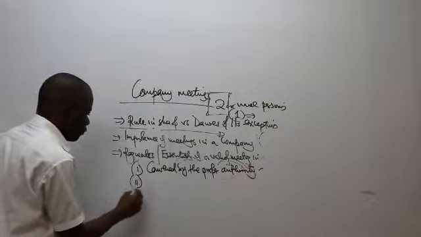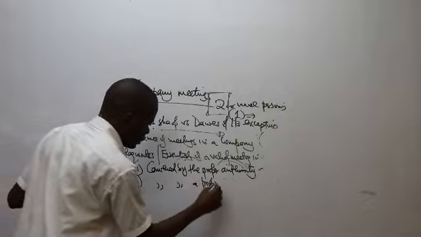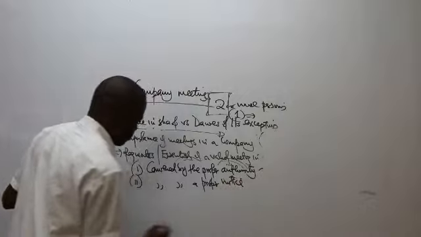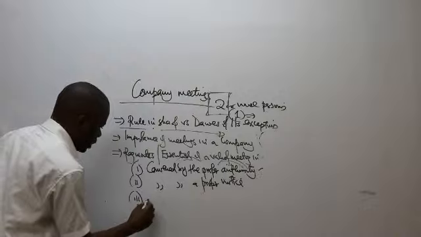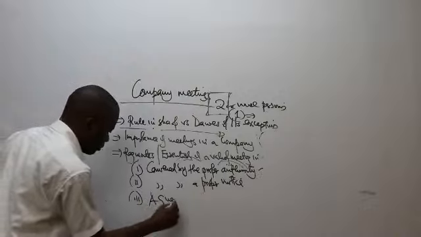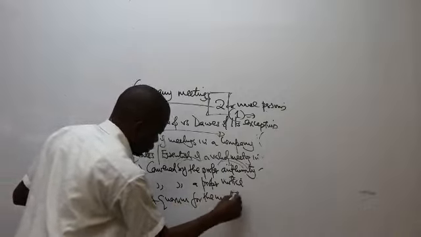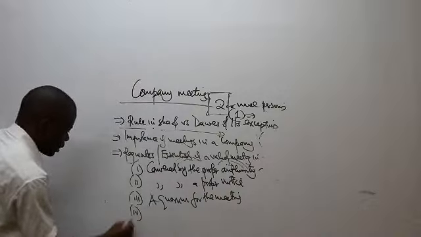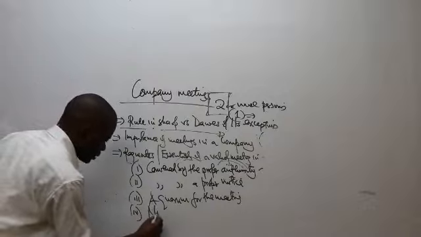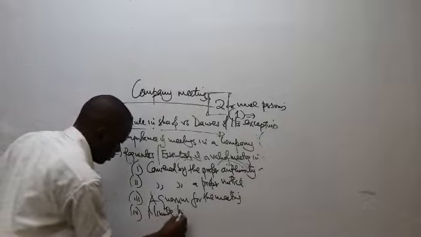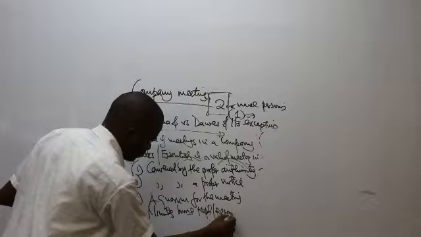Number two, the meeting must be convened by a proper notice. Number three, there must be a quorum for the meeting. Number four, minutes must be kept or recorded.